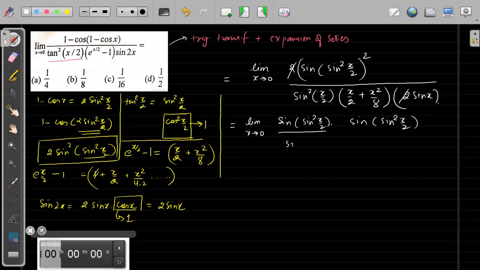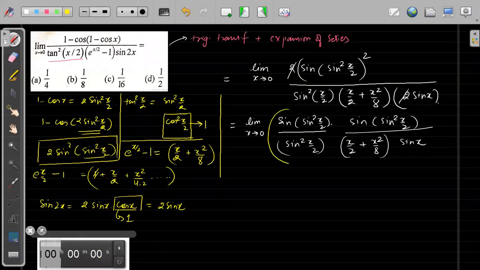This is sine square x by 2 into x by 2 plus x square by 8 into sine of x. Now for x tending to 0, this part will become equal to 1. So there is no point of writing this part. So I will write this in the next step.